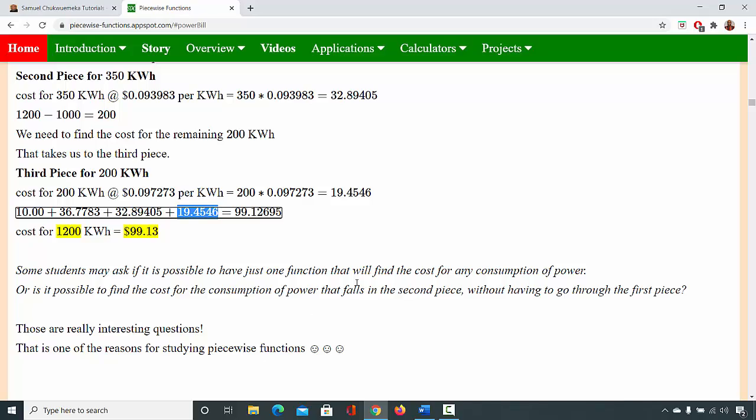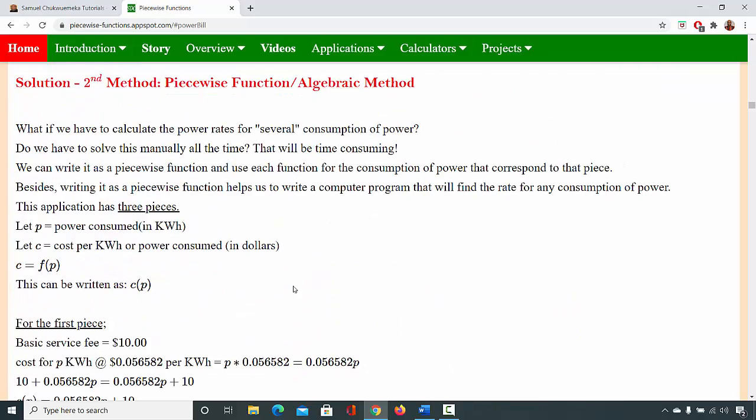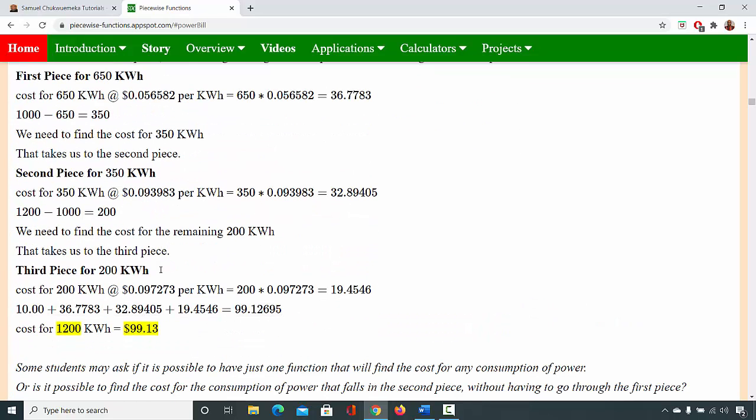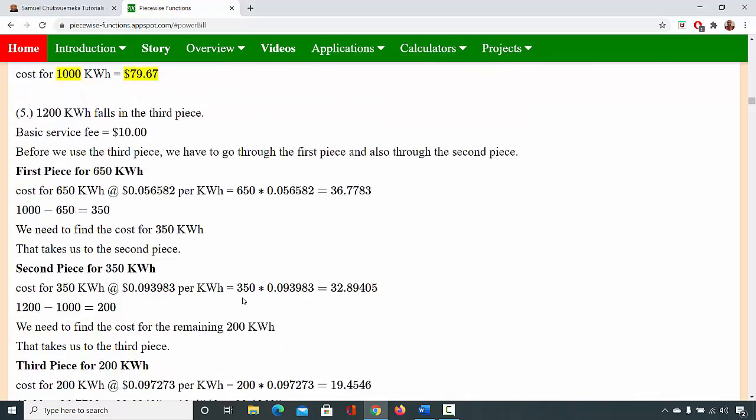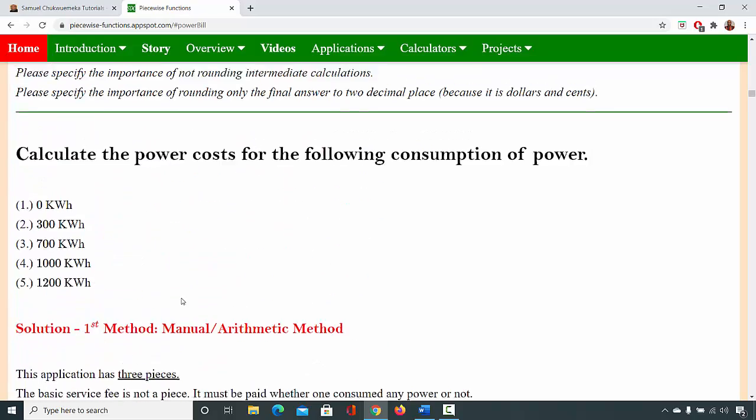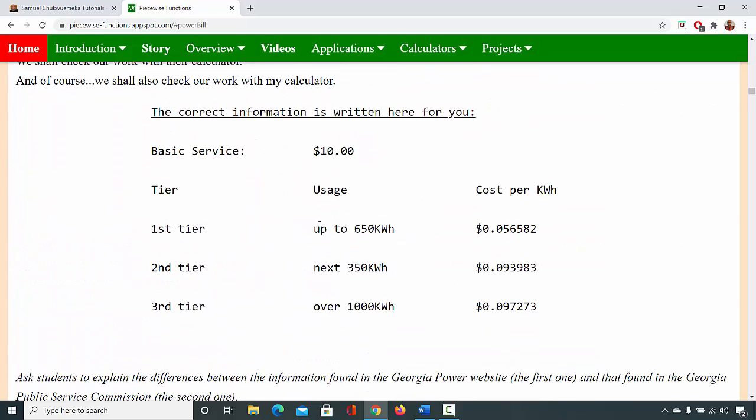$99.13. All right. The main work. So students shouldn't have a problem doing this manual method. I would encourage you to first of all ask them to solve it themselves before doing it for them. Let them just solve it, and they shouldn't have a problem doing it arithmetically.